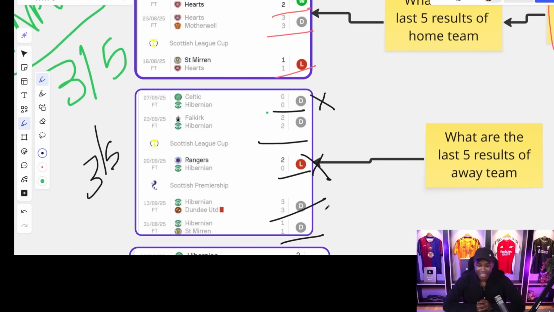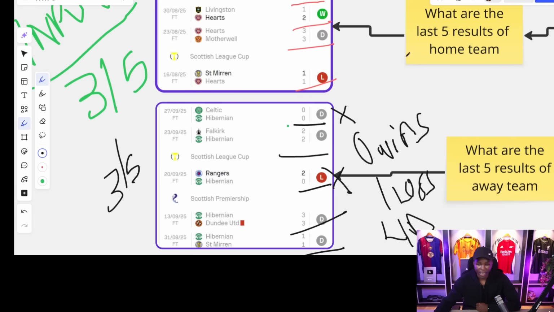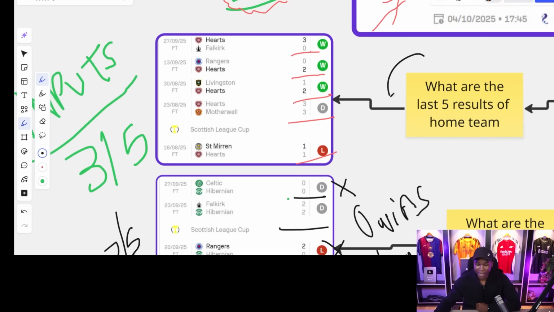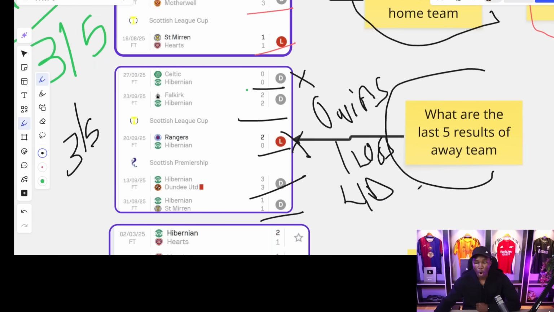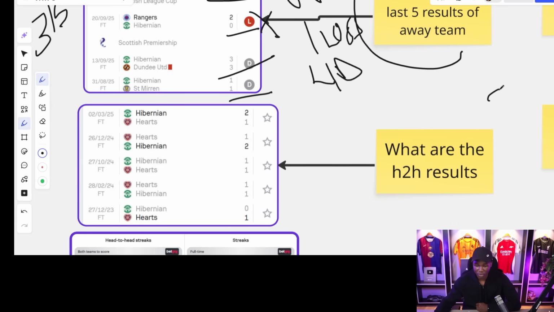I won't say that the away team, that is Hibernian, is a team I'm going to be relying on heavily to win and heavily to get the results I'm seeking. Because in their last 5 matches, they have 0 wins, right? They have 1 loss, right? And they have 4 draws, right? So definitely, by this comparison, when you compare the results of the home team and the results of the away team so far, we can say that the home team is in a position to win this game. Alright, but before that, let us proceed to step number 3.